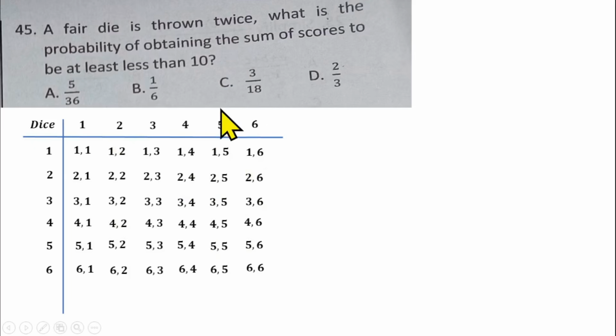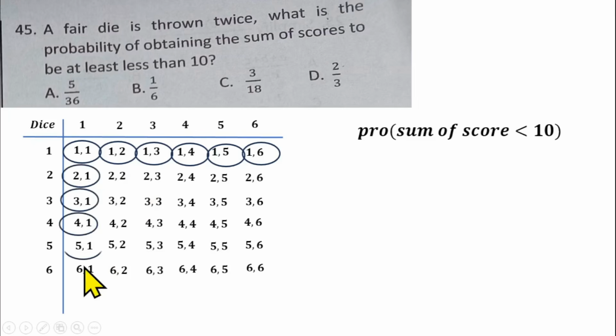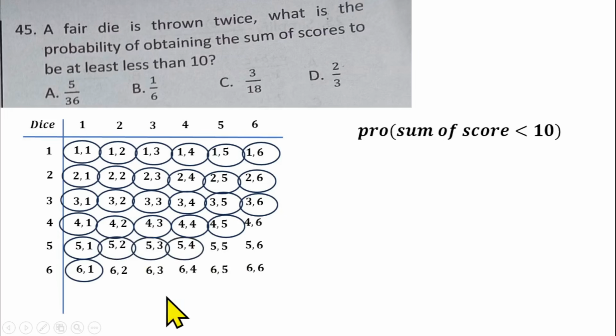So we have to obtain the probability of obtaining the sum of score that is less than 10. If you add them together, these are less than 10, all these are favorable, because when you add them together it's going to be less than 10. But this one is not favorable. Favorable, favorable, favorable. This one is not favorable. Favorable, favorable, and this one is not favorable. So out of 36, we have 5 that are not less than 10.